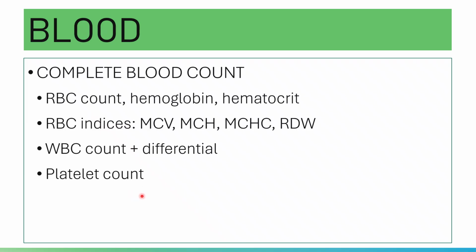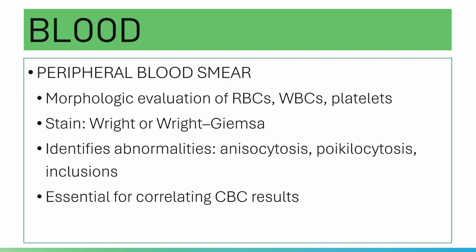Anyway, these are included in your complete blood count report. And then you have your peripheral blood smear, or PBS. Here, you're going to evaluate the morphology of your red blood cells, your WBCs, as well as your platelets.